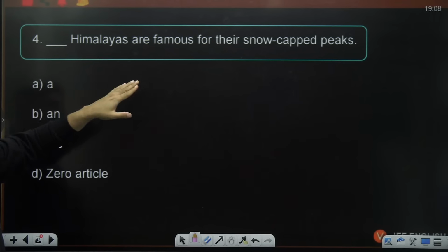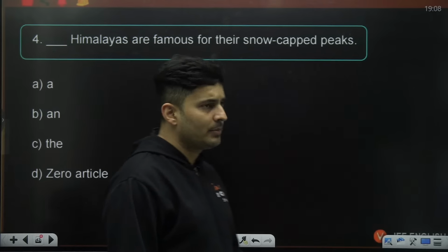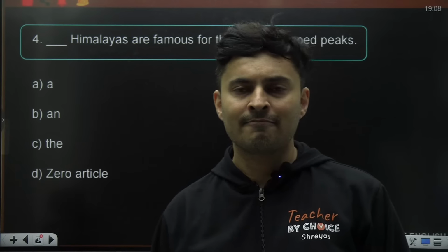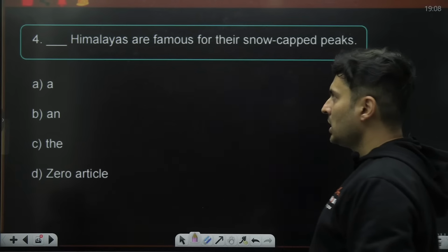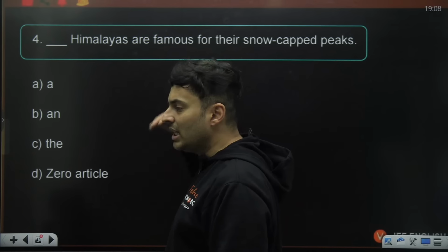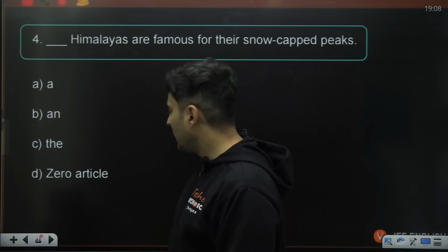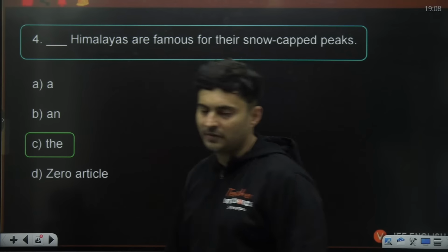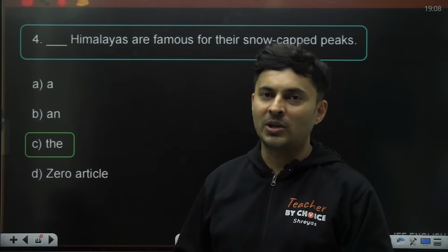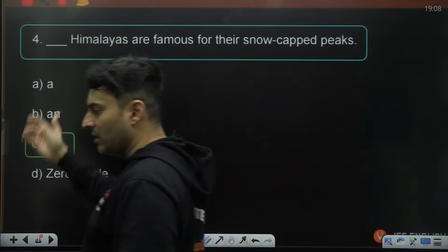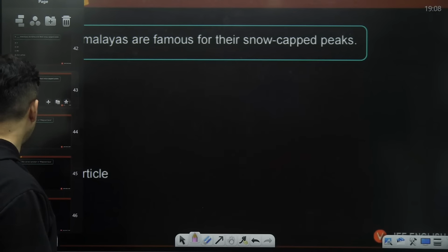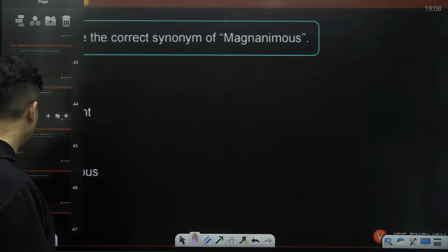Dash Himalayas are famous for their snow-capped peaks. Now, Himalayas are very specific. It's not general. Himalayas is a known thing. And it's not even a vowel sound, it's a consonant sound. So it has to be the Himalayas. Perfect. Because it's not like a generic thing. Any random mountain is not called a Himalaya. But talking about a very specific mountain over here, yes, it is the Himalayas. So very good, guys. Moving on to the next one on your screen.